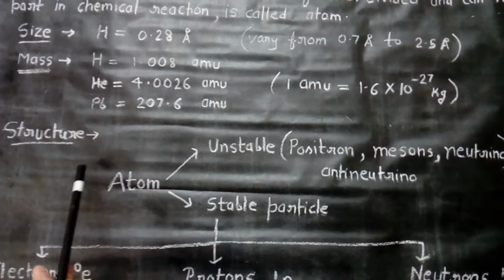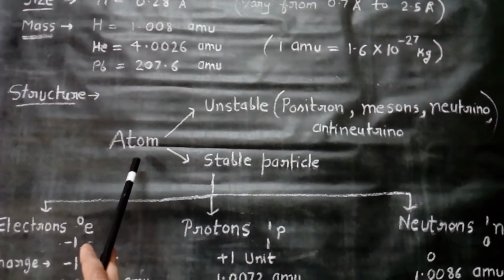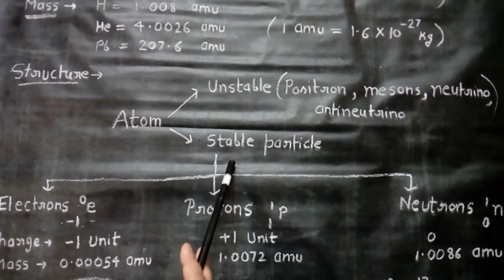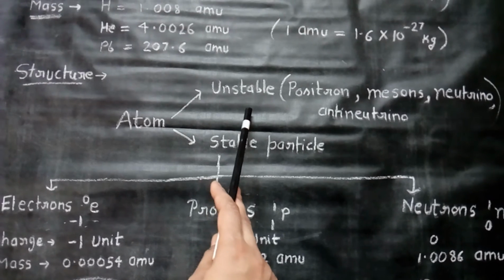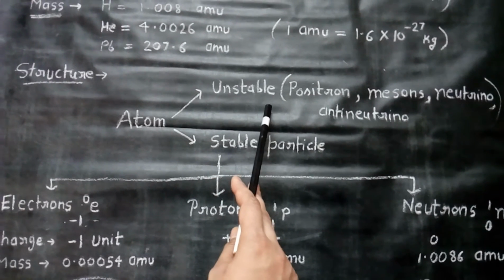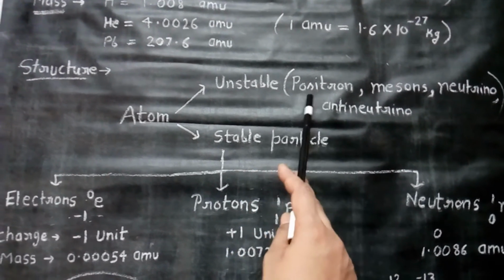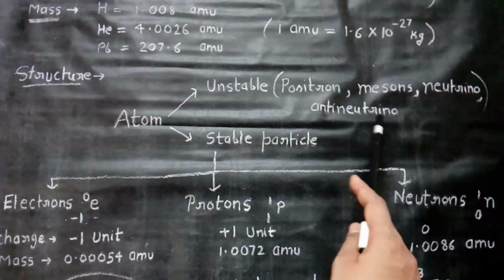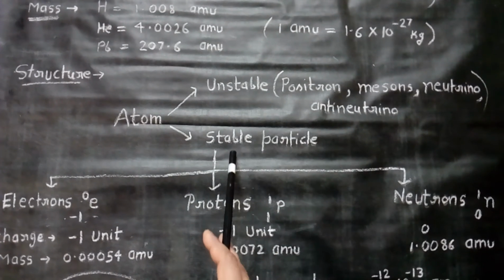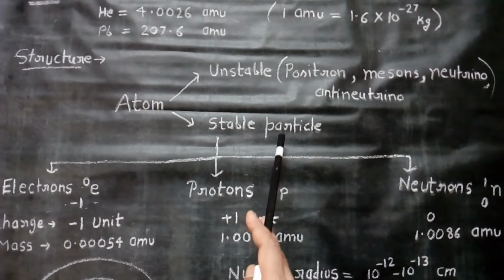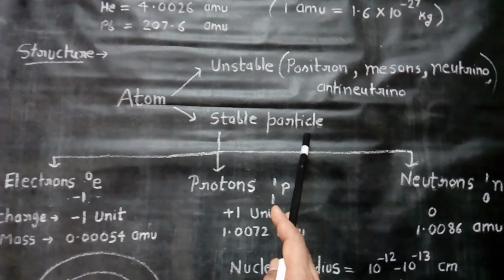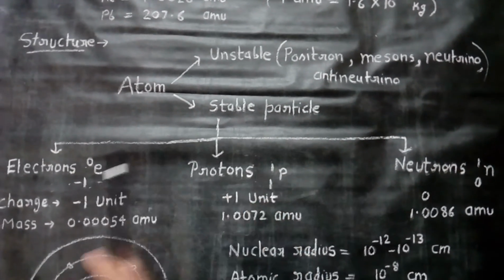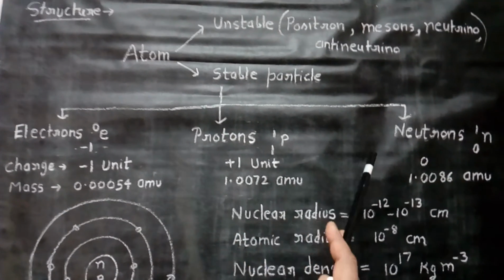Now we come to the structure of atom. Each atom is composed of many particles. Some are unstable and some are stable. Unstable particles have very small life. It means they exist for a few moments. These particles are positron, mesons, neutrino and antineutrino. And stable particles are the main particles or fundamental particles. Each atom is composed of these stable particles. These are electrons, protons and neutrons.